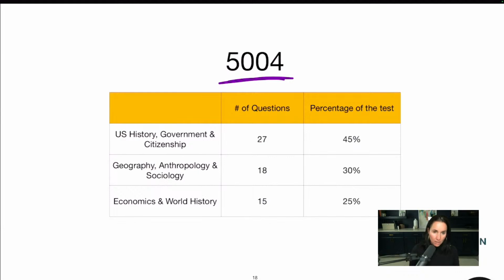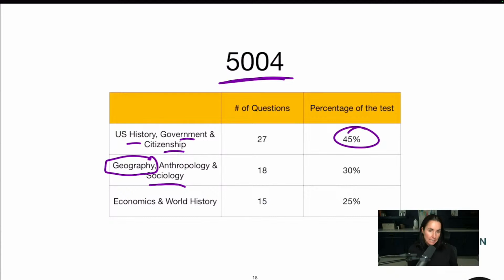All right, let's talk about the 5004. So this is all about social studies. So you're going to have U.S. history. This is the heaviest part. U.S. history, government, citizenship at 45%. Geography, anthropology, and sociology. So you will have some stuff in there on anthropology and sociology. It's heavy on the geography, but you will have stuff about societies and how people use the land and things like that. And that's going to be 30%. And then we have econ and world history together, and that's 25%.